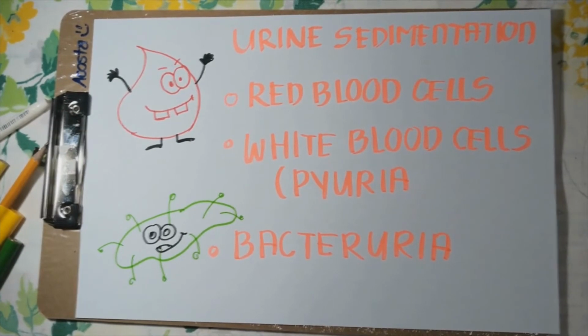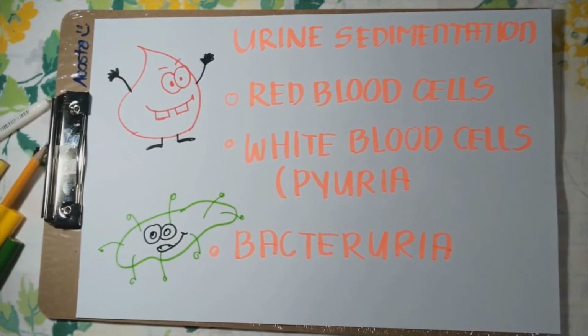White blood cells, or pyuria. Small numbers of white blood cells in a free catch sample may not be significant, but in general, an increased number of white blood cells indicates inflammation somewhere in the urinary system. Inflammation is often secondary to bacterial infection. A few white blood cells in urine, less than 5 per HPF, is normal. A greater number of WBCs indicates inflammation at or in advance of the sampling site.